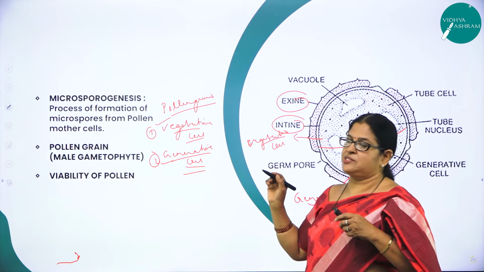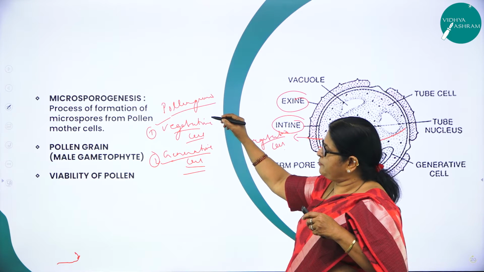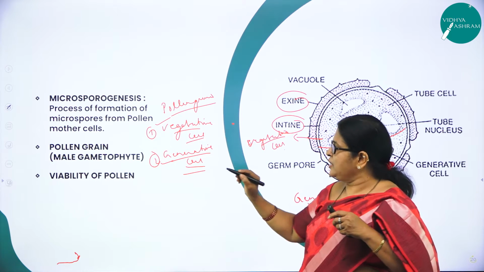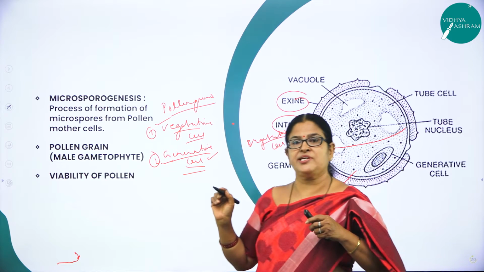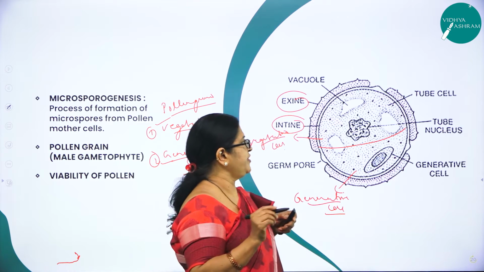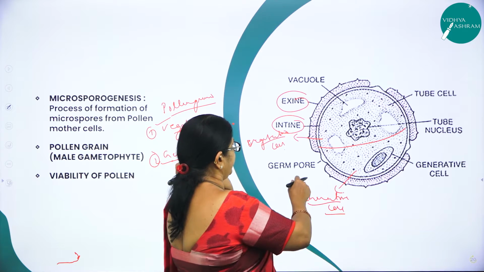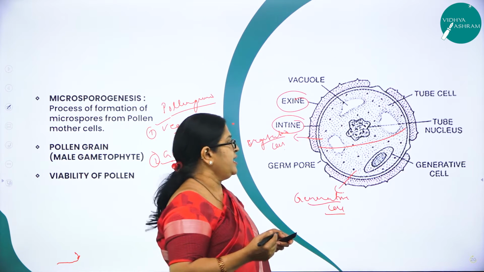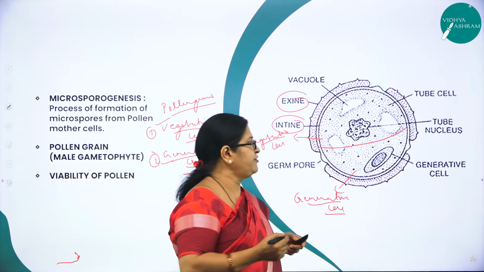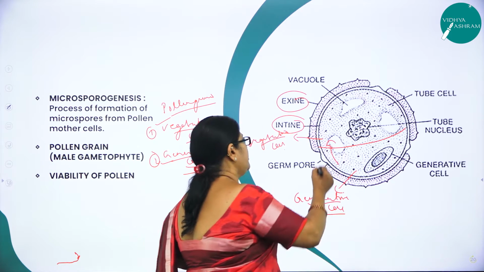And each pollen grain consists of two types of cells. What are the two types of cells? One is called the vegetative cell, the other one is called the generative cell. The vegetative cell is larger in size and has an irregular nucleus, whereas the generative cell is smaller in size and floats in the cytoplasm of the vegetative cell.